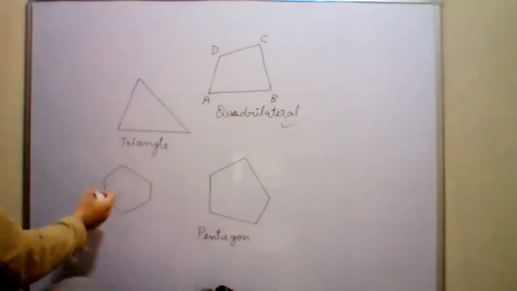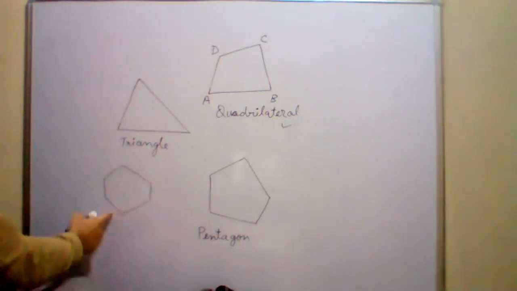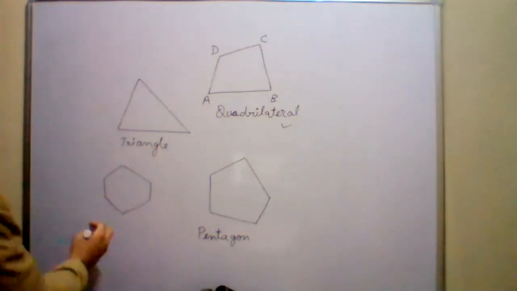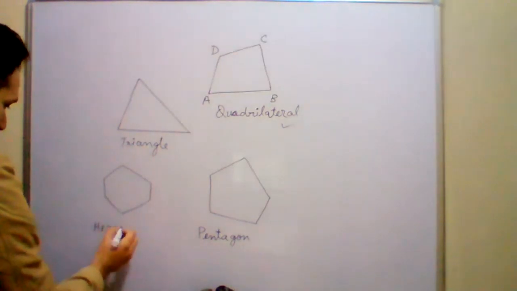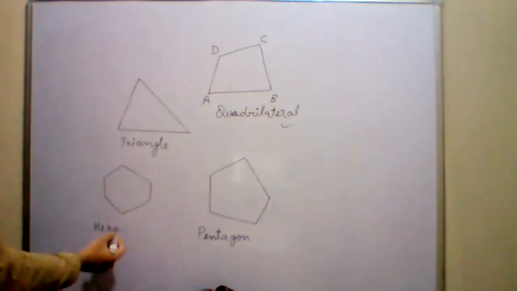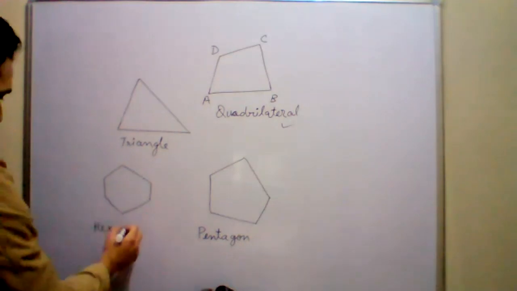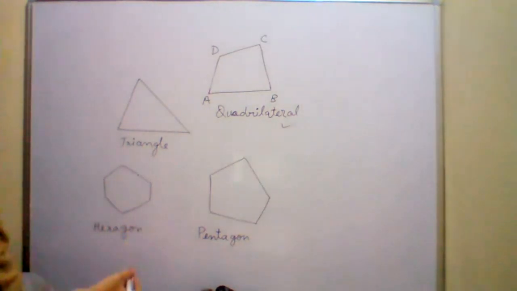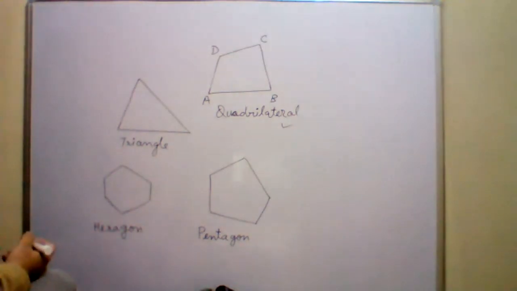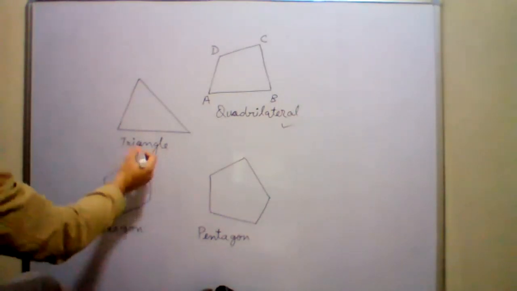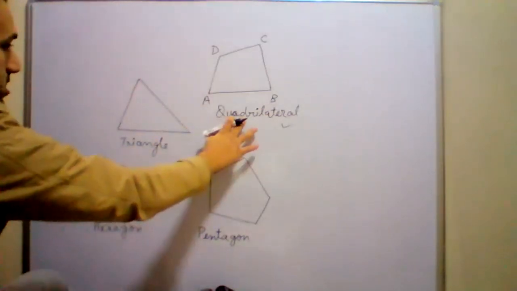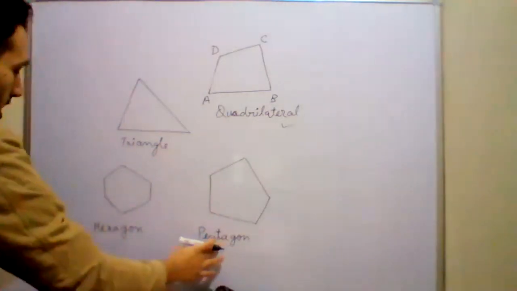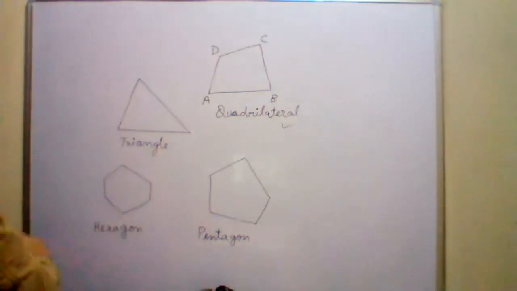It has 6 sides. 1, 2, 3, 4, 5, 6. 6 sides are there. So the word we use for 6 is hexa. Hexagon. Very easy. How easy it is to give names, you will remember. Triangle, quadrilateral, pentagon, hexagon. Quad means 4, penta means 5, hexa means 6.